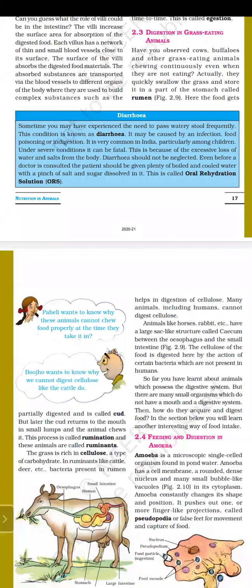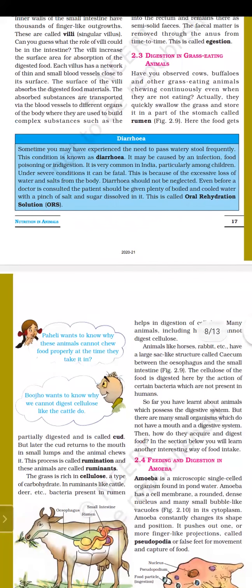So till now we have discussed digestion in human beings. Today we will discuss digestion in grass-eating animals. And what are grass-eating animals? Grass-eating animals are like cow and buffalo. We will learn how digestion takes place in grass-eating animals and amoeba.